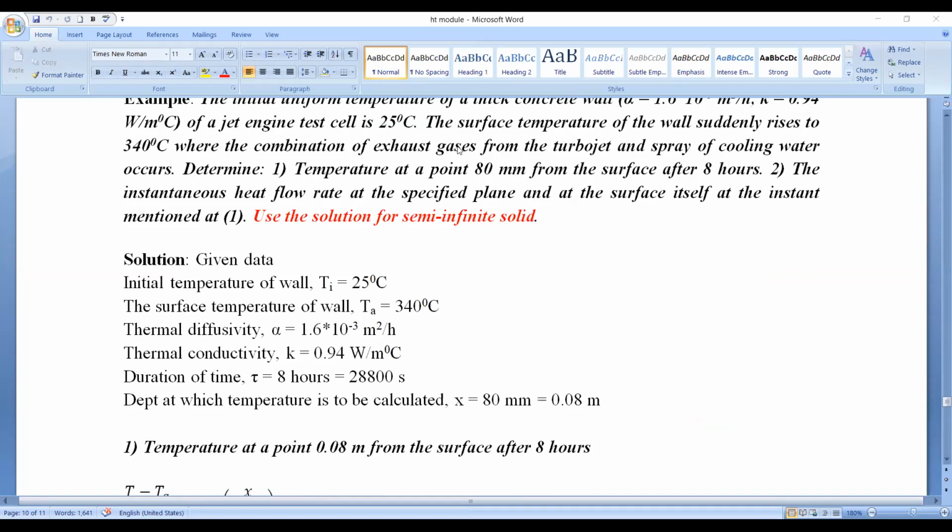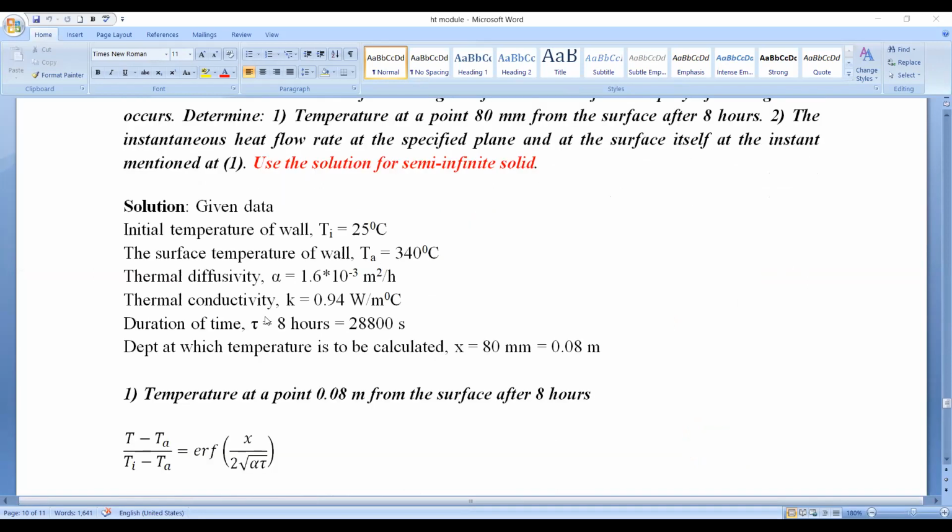Now after writing all the data: K equals 0.94 watt per meter degree centigrade, thermal diffusivity alpha equals 1.6 into 10 to the power minus 3 meter square per hour, and time is 8 hours. Remember students, if alpha is in terms of meter square per hour, then tau should also be in hours only. Or if you convert alpha to meter square per second, then take tau also in seconds only. Both should have identical units.